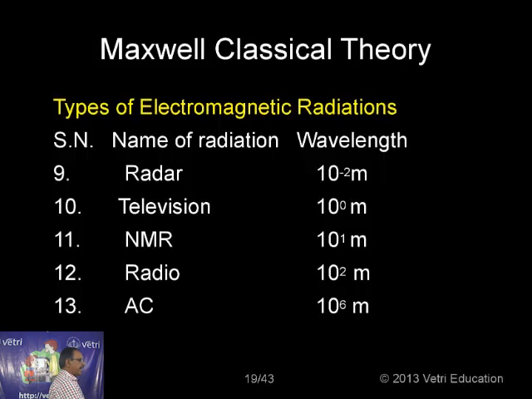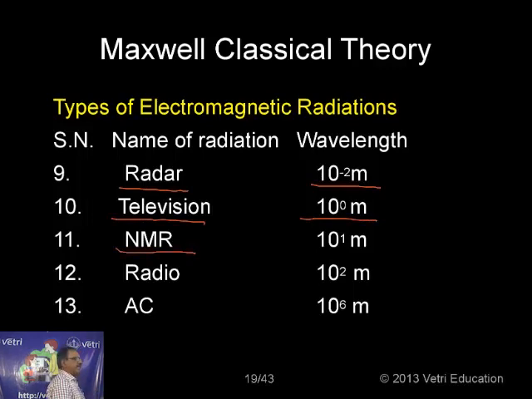Radar, 10 to the power of minus 2 meter, television, 10 to the power of 0 meter. NMR, nuclear magnetic resonance, 10 to the power of 1 meter, radio, 10 to the power of 2 meter, AC, alternating current, 10 to the power of 6 meter.